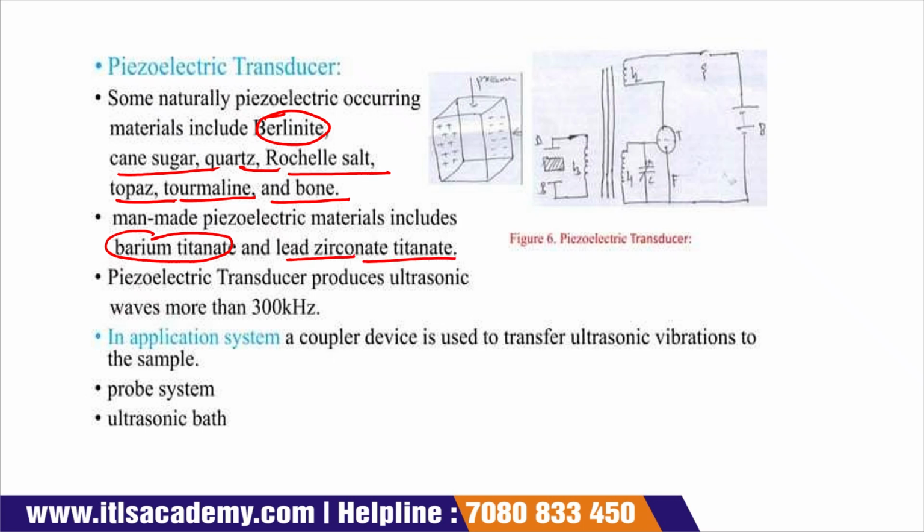The piezoelectric transducer produces ultrasonic waves at a frequency of more than about 300 kilohertz. And in the application system, a coupling device is used to transfer the ultrasonic vibration to the sample: probe system and ultrasonic bath.